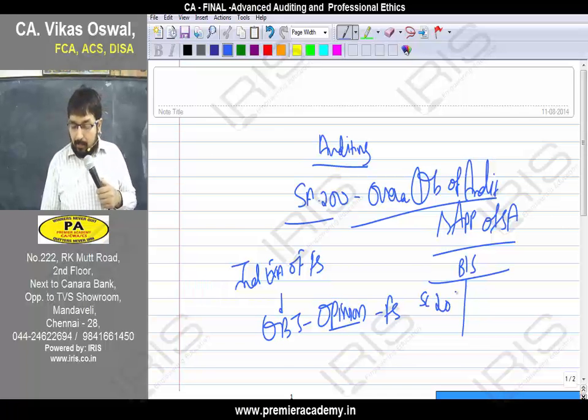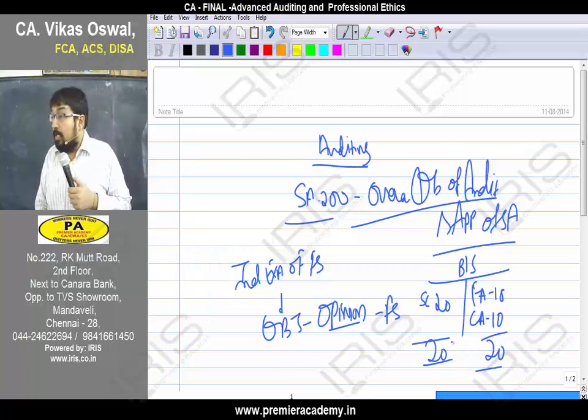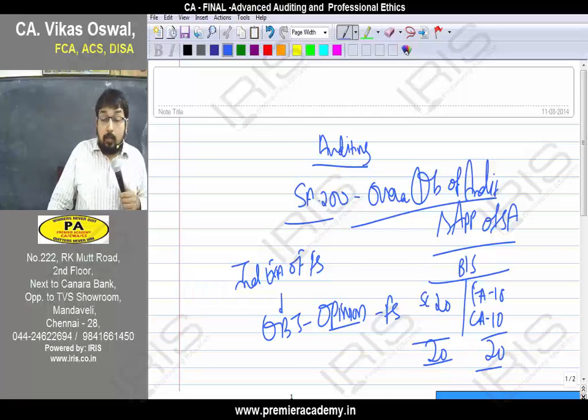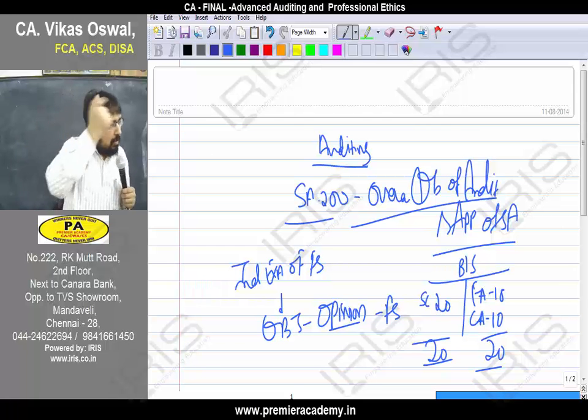Share capital, for example, 20 crores. Fixed assets, say 10 crores. Current assets, say 10 crores. 20, 20. Now, this is the balance sheet. Now, my dear soldiers, what does an accountant do? An accountant will prepare the financial statement.